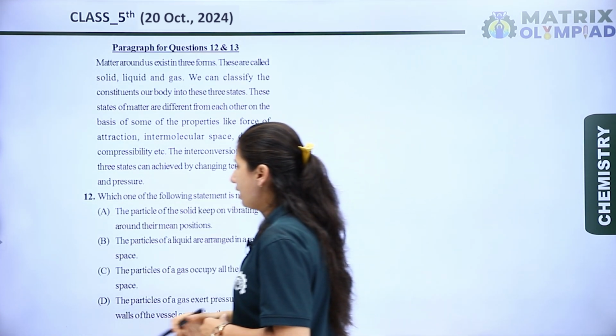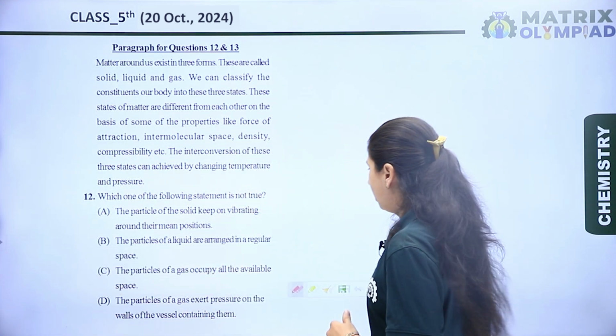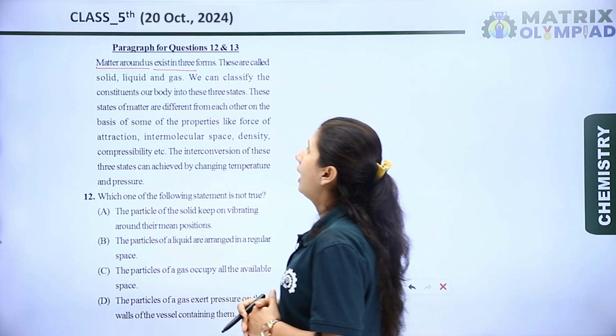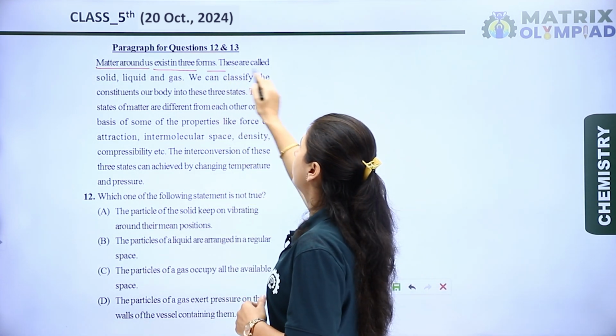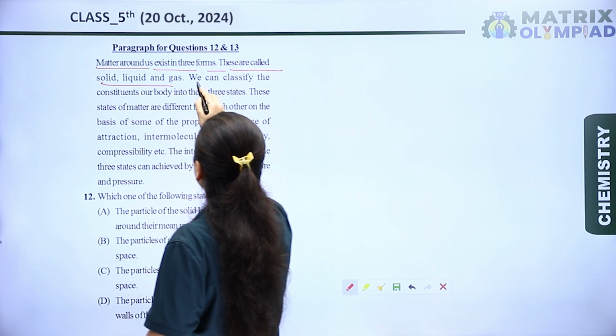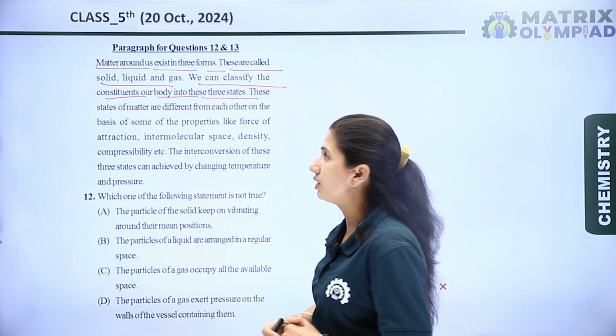The next question is a paragraph based question. So let's see the paragraph. The paragraph is, matter around us exists in three forms. These are called solid, liquid and gas. We can classify the constituents of a body into these three states.